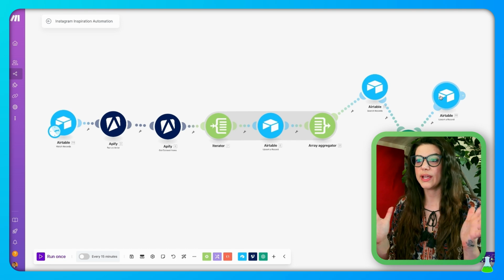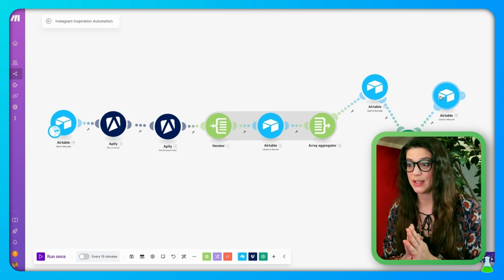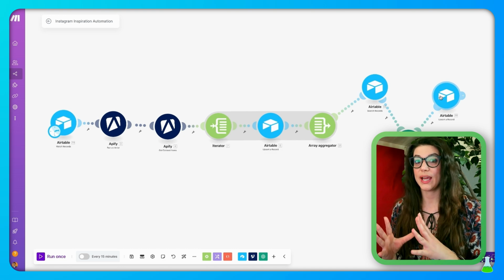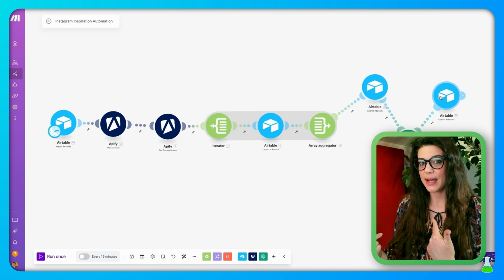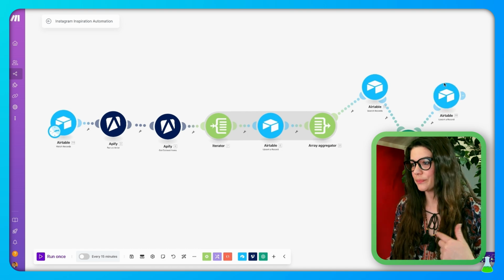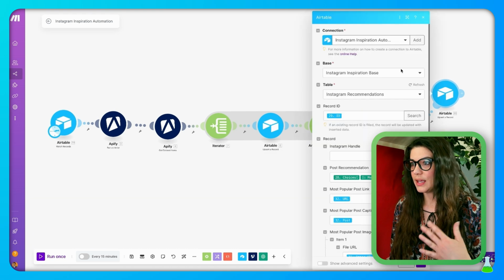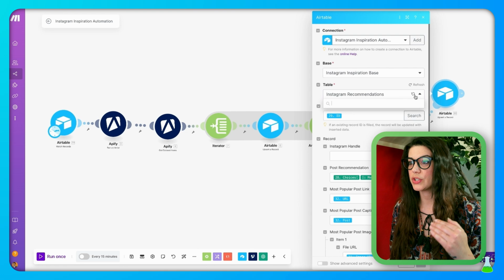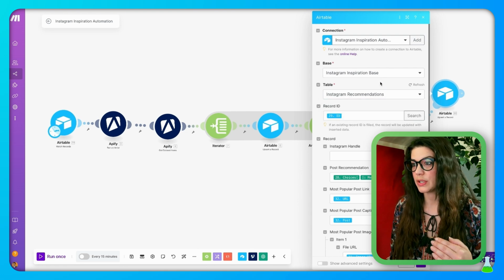So now we have done all the research on the Instagram channels that we're interested in. We have aggregated them and sorted them to get the top post for each channel that we like. And now we want that to populate back into our Airtable. So let's make that happen. We're going to add in an Airtable upsert a record module. And we're going to connect to the same base we've been connecting to, but this time we're going to choose the table Instagram recommendations. This is where our final output is going to go.